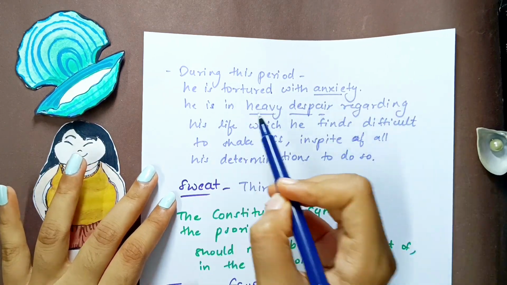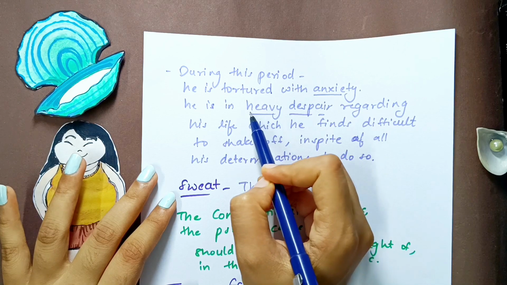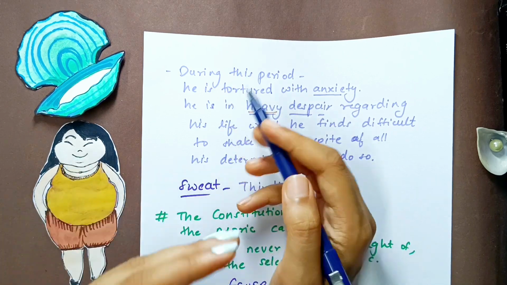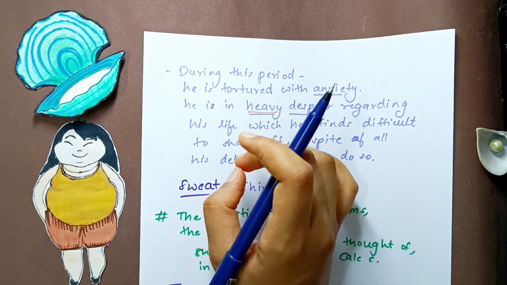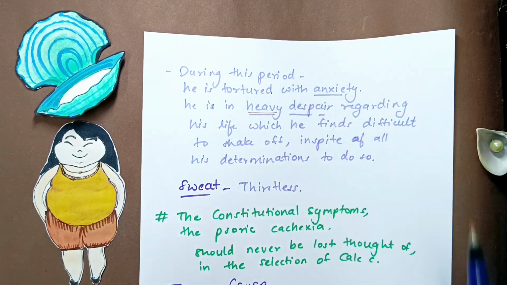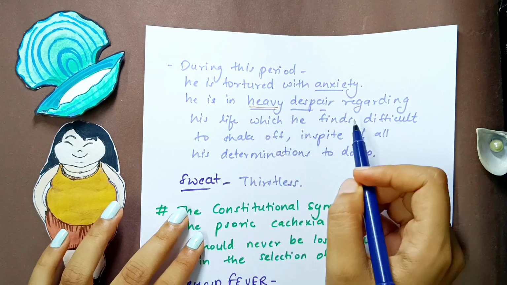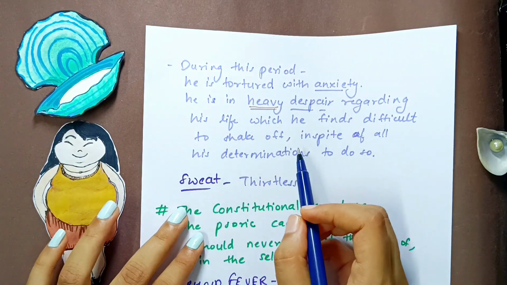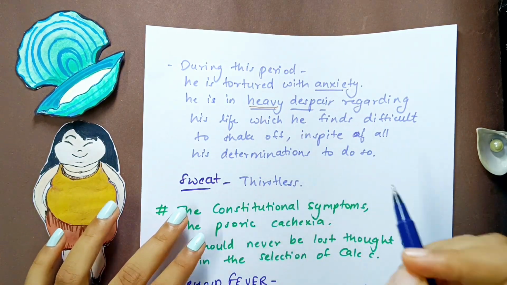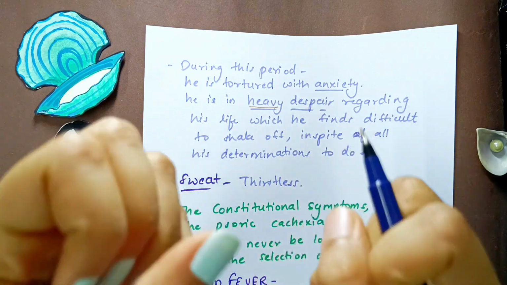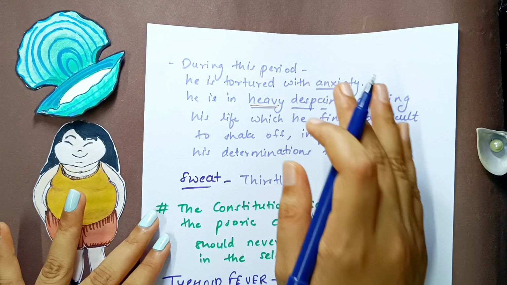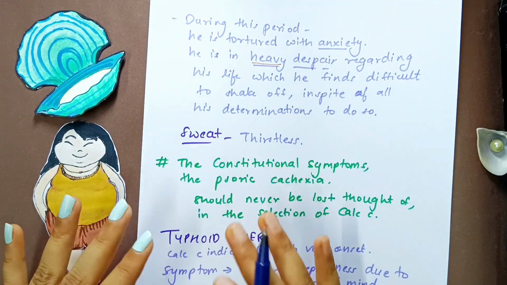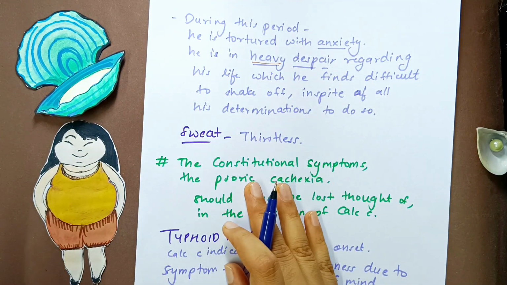He is in heavy, again this word comes up, heavy. See, the authors use these words not just like that. They have thought something behind it. So there is heavy despair regarding his life, which he finds difficult to shake off. In spite of all his determination to do so, he will feel despair, he will feel sad about his life, he will have this grief about his life, and he's tortured with anxiety as well. That was the fever of the remedy as we've spoken about it.